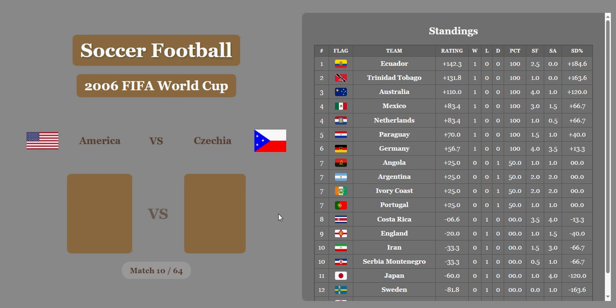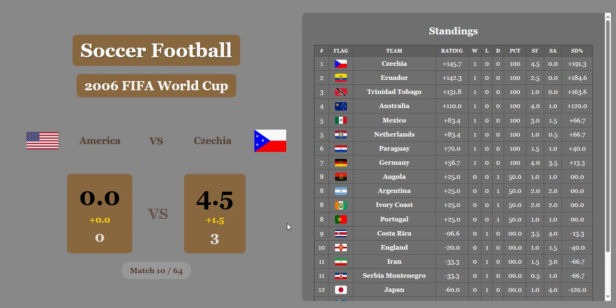We're heading into match 10, America versus Czechia. Czechia schools them 0-3. It's not even close. They're going to get a huge economic bonus as well. 4-0 to 4.5 is the final score. That'll put Czechia in first and America in last place.